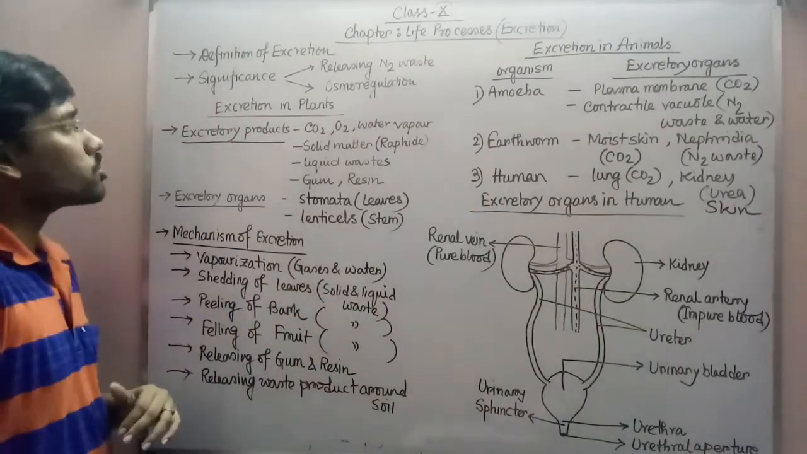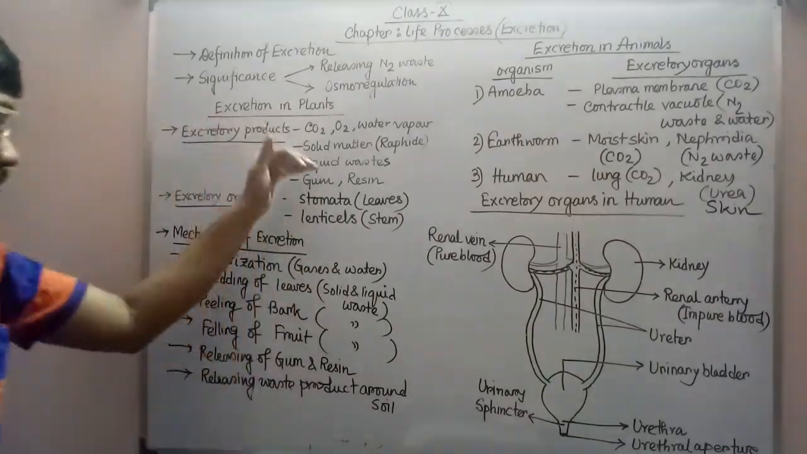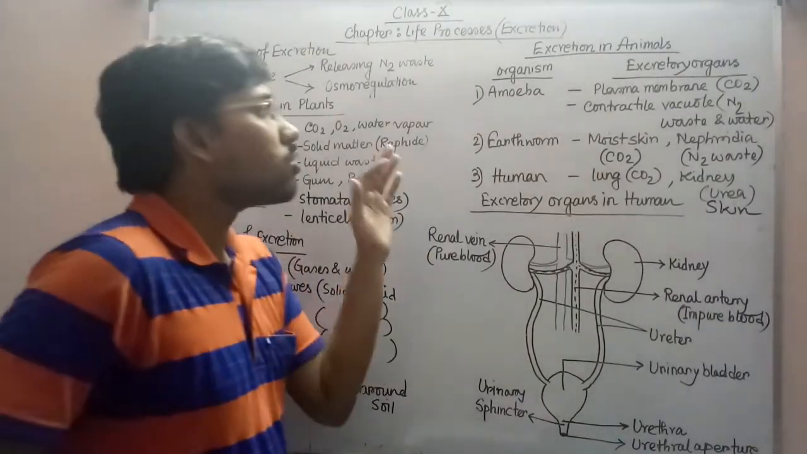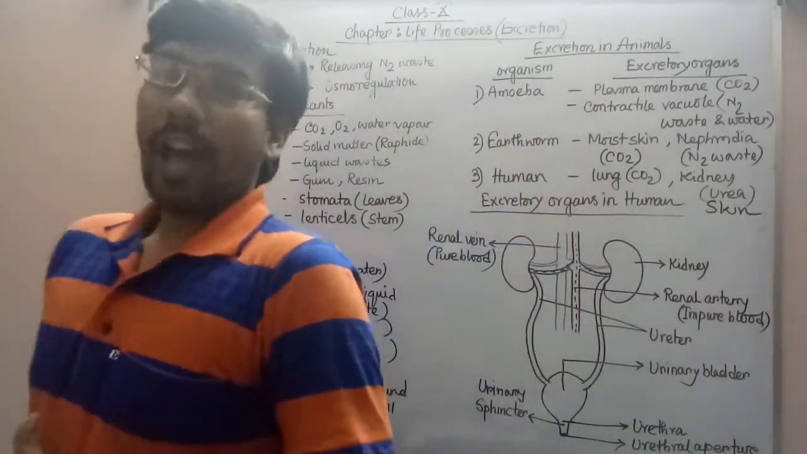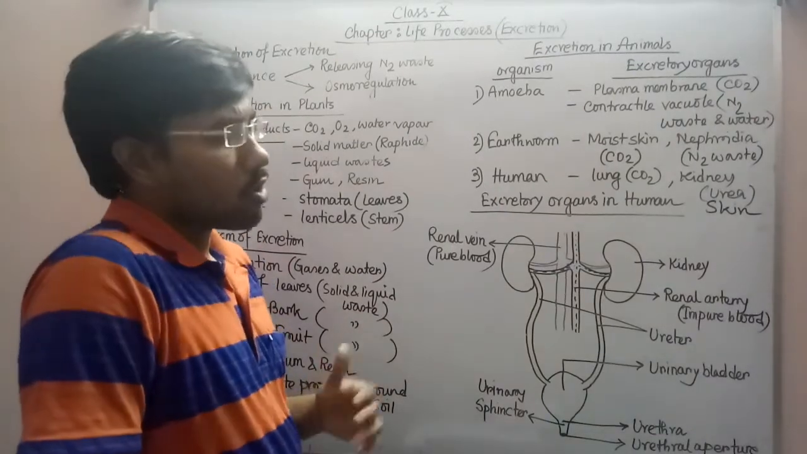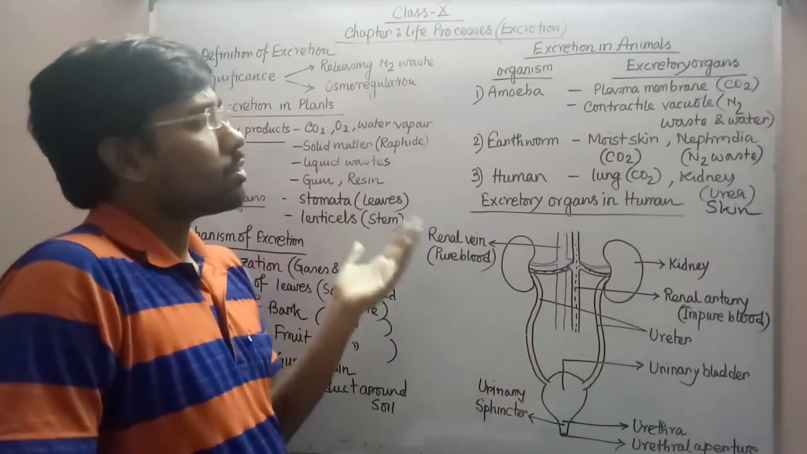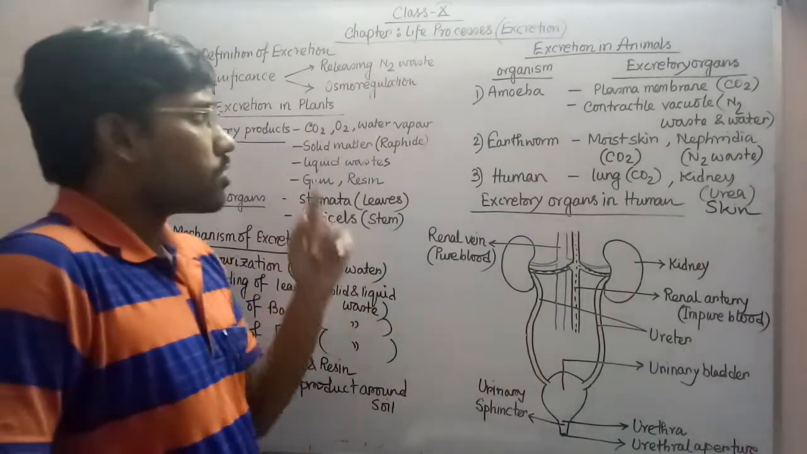So I think you have understood properly this entire portion, that is the excretion in plants, excretory organs, excretory products and excretory mechanism. Now coming to the next point, that is excretion in animals. In case of animals also, when we start discussing the excretory mechanism or excretory organs, before that we have to know about the various kinds of excretory organs present from the lower organisms to the higher organisms. First one, that is amoeba.